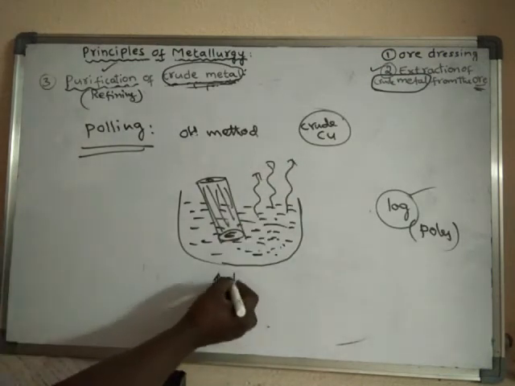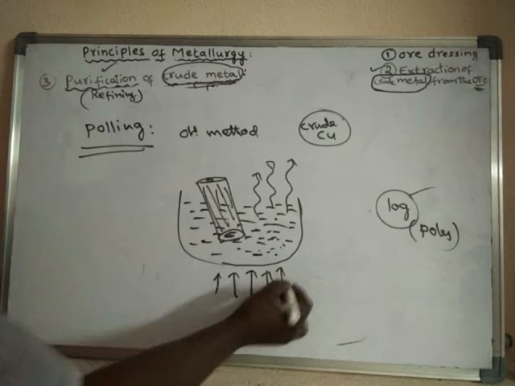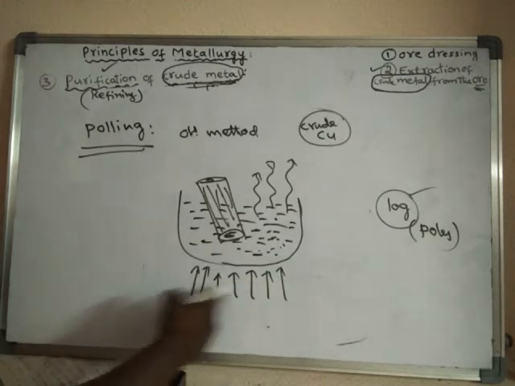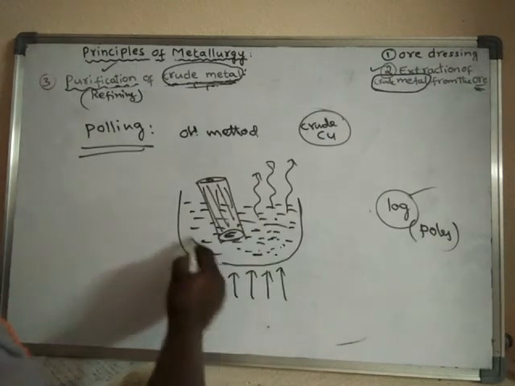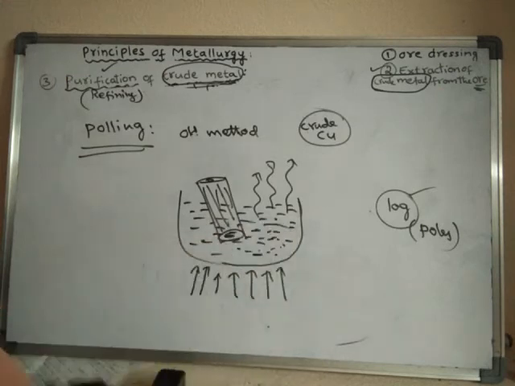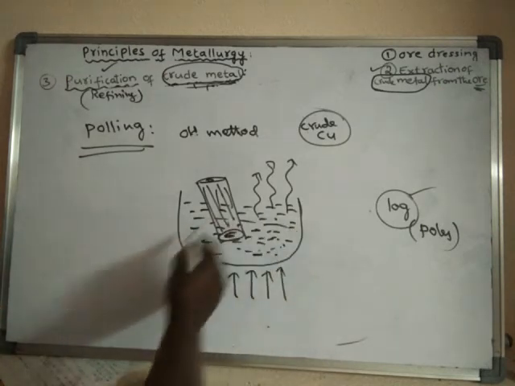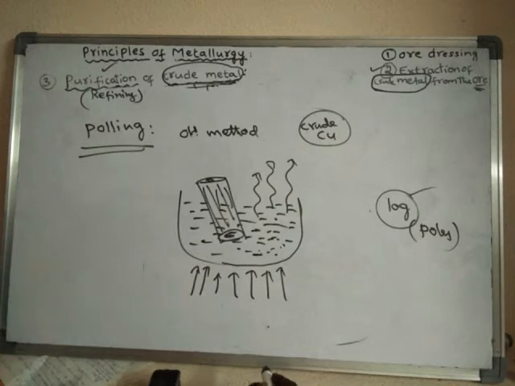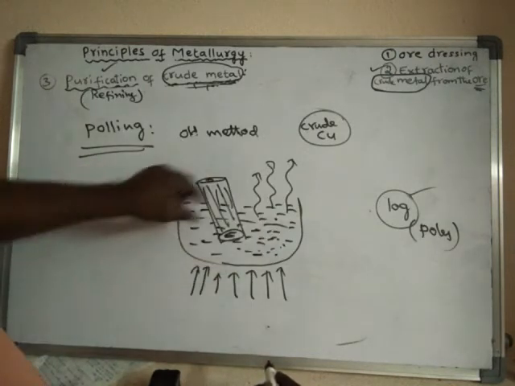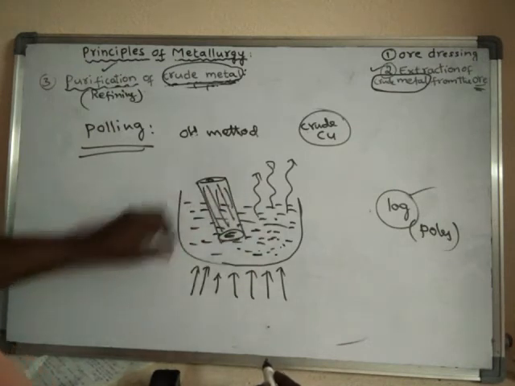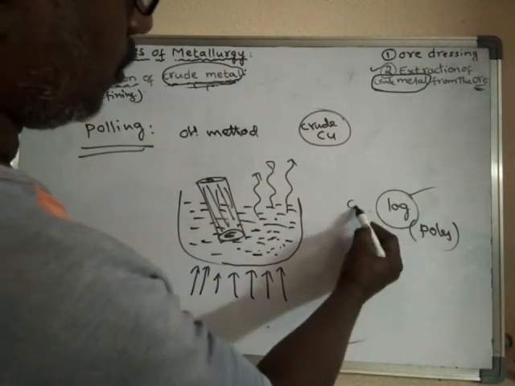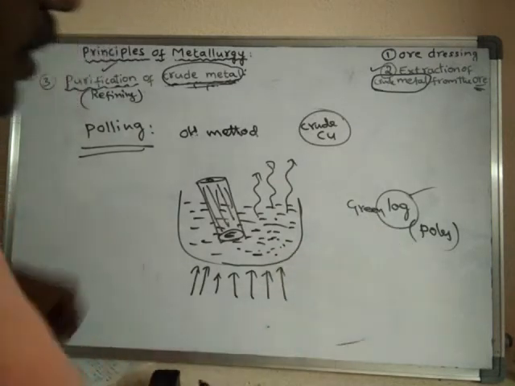We have to keep on heating. The heating is continued. We have to keep this metal in the molten state. To keep the metal in the molten state, we have to heat this continuously, and we have to stir this molten metal with the green logs.